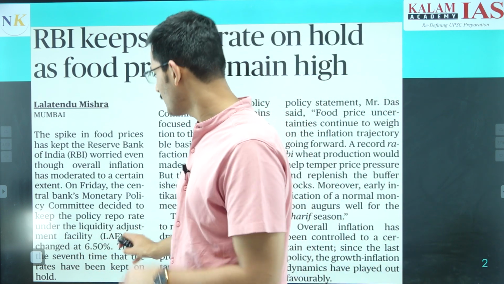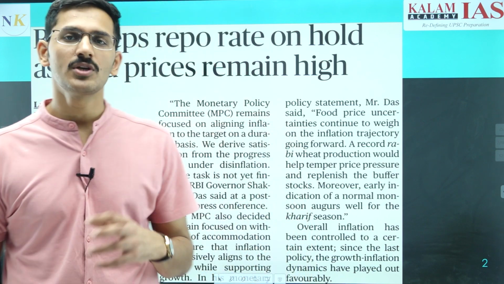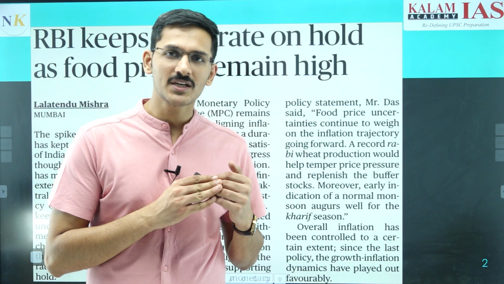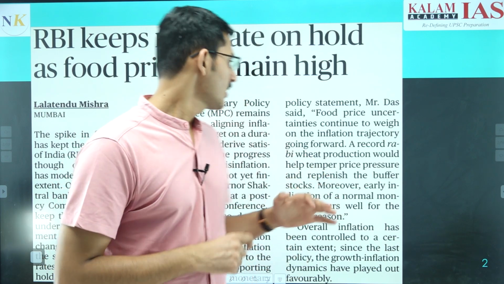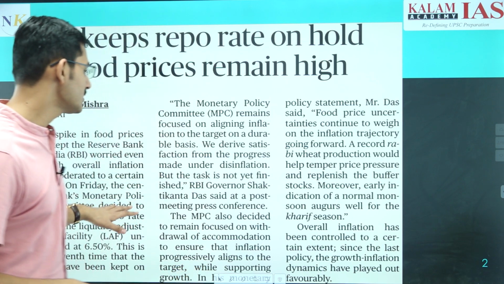The Monetary Policy Committee meets every 2 months, and in the past 7 meetings, so for the past 14 months, the policy rate has remained unchanged at 6.5%.